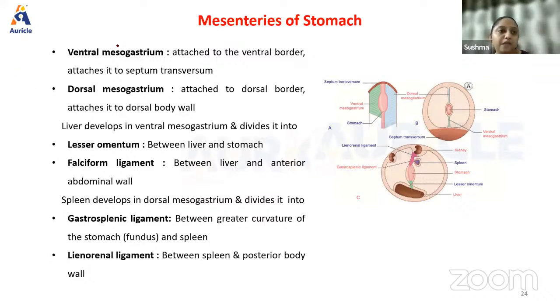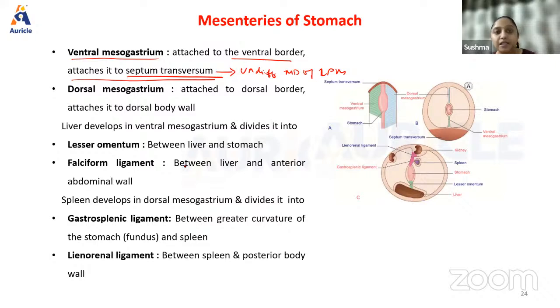Now, there is something called the ventral mesogastrium, attached to the ventral border, and it attaches it to the septum transversum. What is the septum transversum, guys? It is undifferentiated mesoderm of the lateral plate mesoderm. Okay. Next, what is the dorsal mesogastrium? It is attached to the dorsal border and it attaches it to the dorsal body wall.